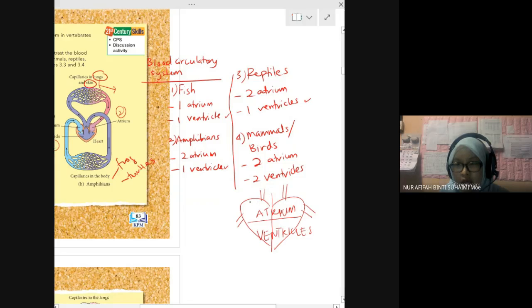So we have right atrium, left atrium. Don't think of your own right hand and left hand; this is vice versa. Look at the inside of your internal organs. So this one is the right atrium, this one is the right ventricle, left atrium, left ventricle. So four chambers in humans.